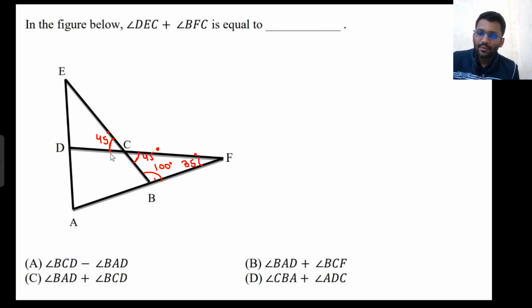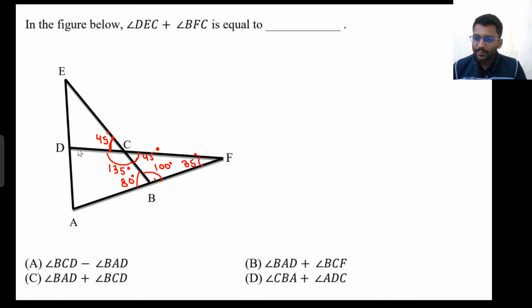Now, the addition of this angle plus this angle will be 180. The angle on one line, this is 45, and the rest will be, right? So if this is 45, that means it will be 135 degrees. Okay, well and good. So I am going step by step. If this is 135 degrees and this is 100 degrees, that means this has to be 80 degrees, right? Well and good. And this is 80 degrees.